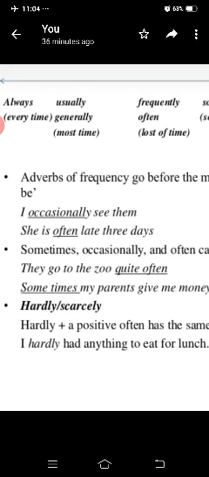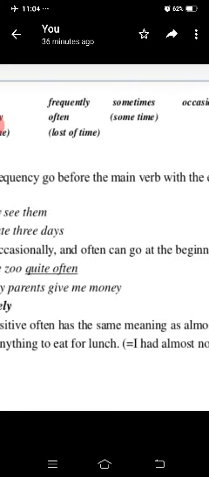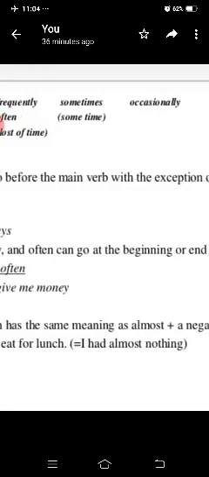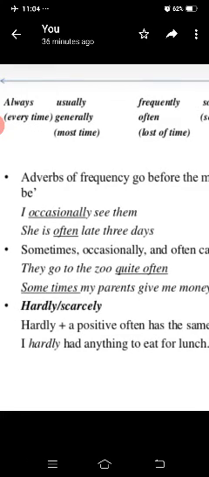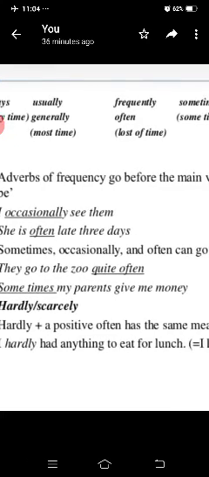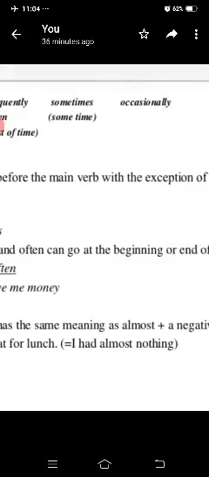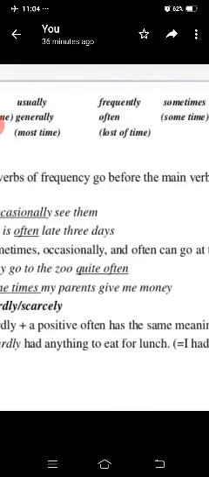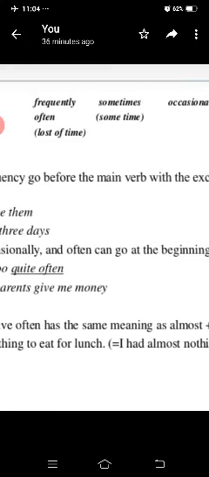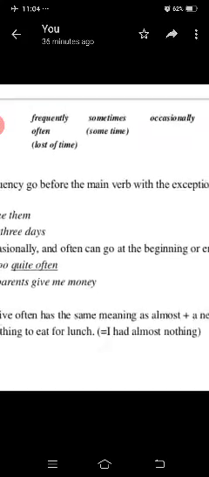Hardly, scarcely. Hardly plus a positive often has the same meaning as almost plus a negative. I hardly had anything to eat for lunch. I had almost nothing. I hardly had anything to eat for lunch means I had almost nothing to have for lunch.